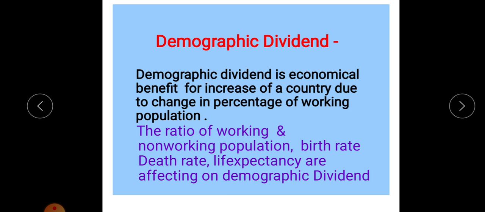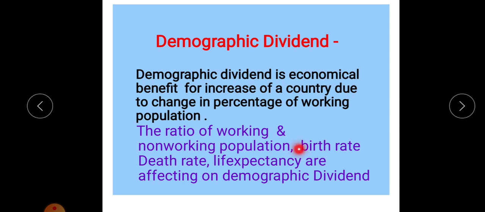But if the working population is much less than the non-working population, if the proportion of children and old people is higher in any country, then the demographic dividend of that country is less. This ratio of working and non-working population is also known as the demographic dividend.